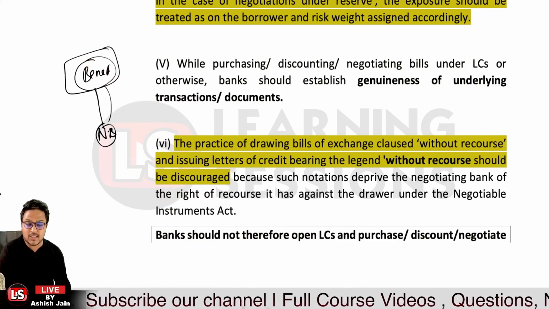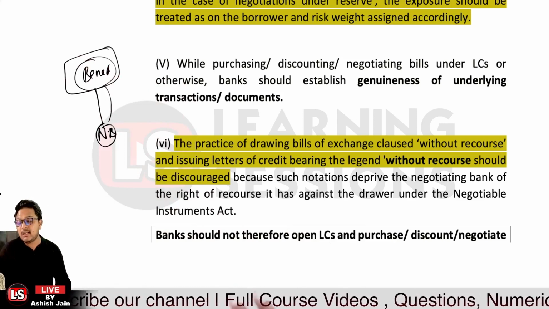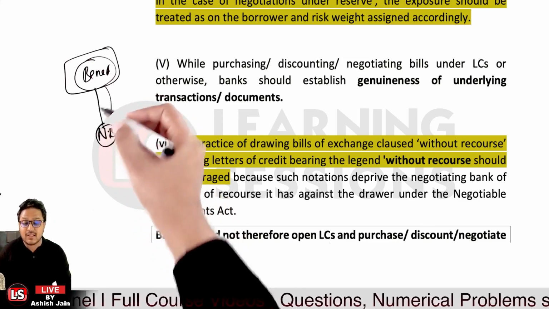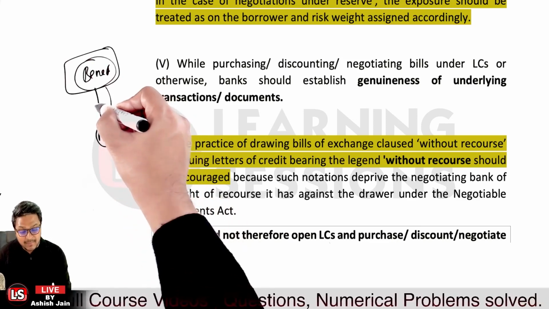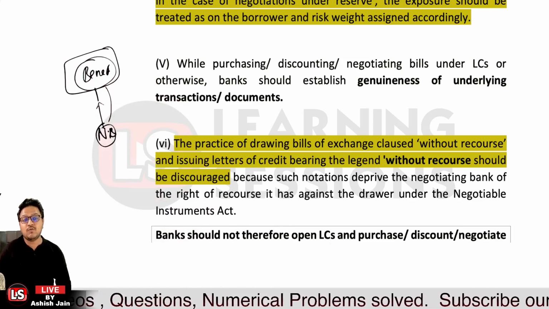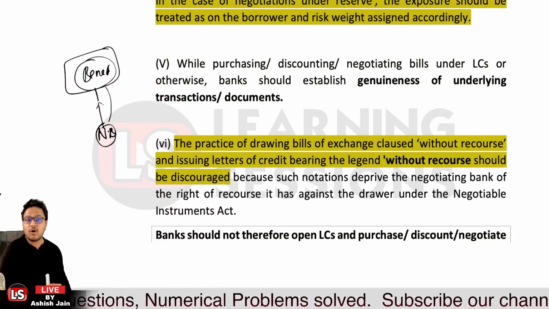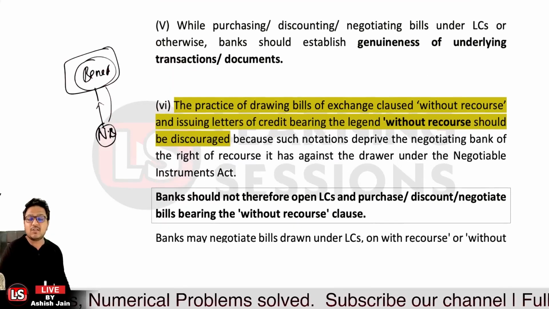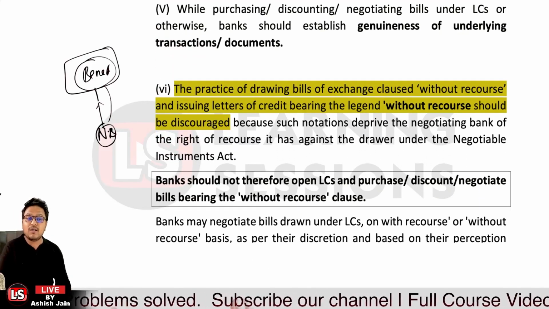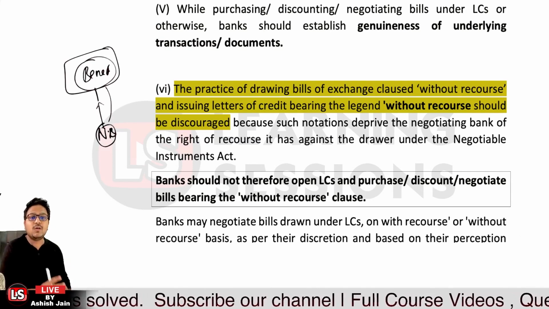So that should be discouraged, because such negotiations deprive the negotiating bank of the right of recourse. If there is any discrepancy by the beneficiary itself, the negotiating bank will not be in a position to do anything. So banks should not be opening the letter of credit or purchasing or discounting the bills which have clauses related to without recourse.